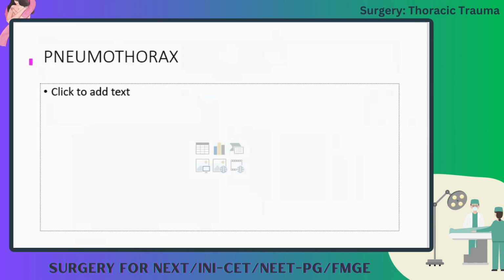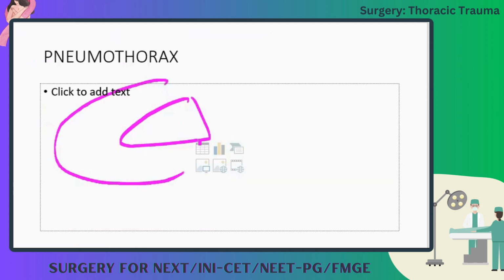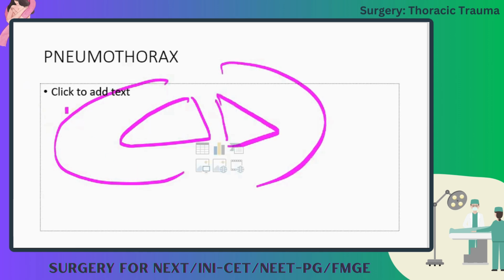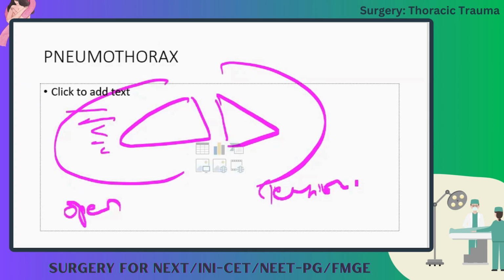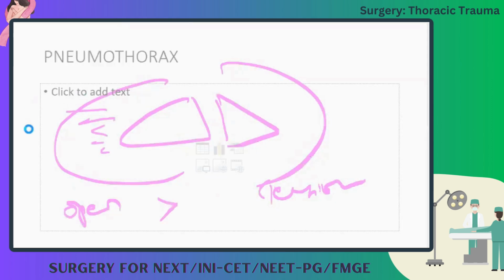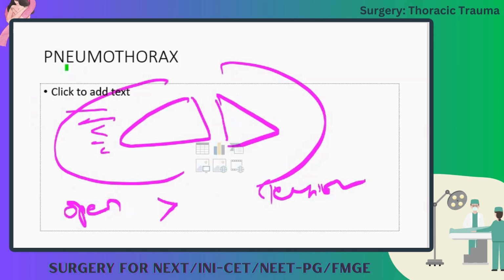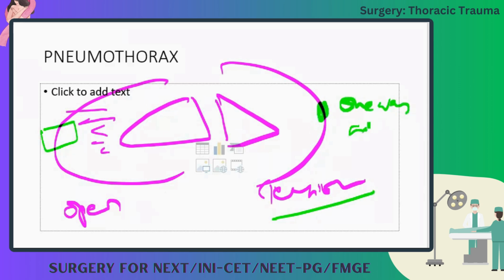Presence of air in the pleural cavity. There are two types, open pneumothorax and tension pneumothorax. Open is not dangerous, it has an open wound here. But in tension pneumothorax, the wound is closed, so it acts like a one-way valve. The air will get trapped inside the pleural cavity.